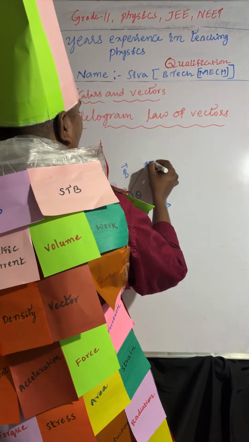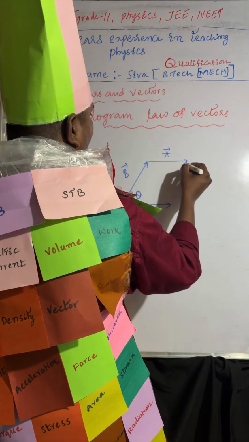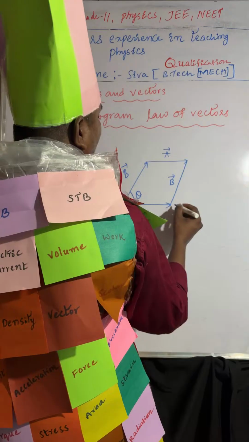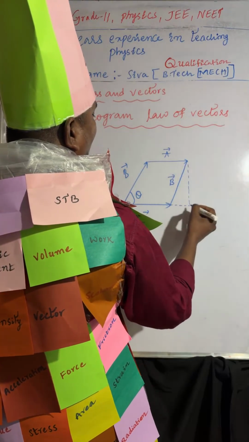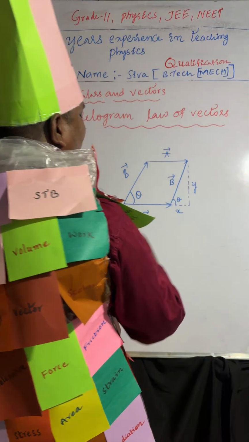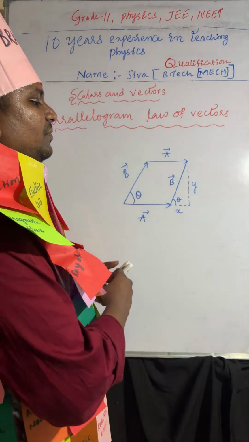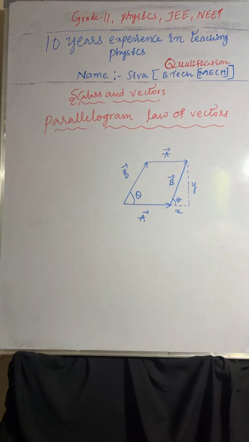So along A bar I am drawing a line parallel to B bar, and parallel to A bar I am drawing like this, extending the x-axis and drawing parallel to the y-axis, with angle theta. So the resultant will be the diagonal of these two vectors. Understood?